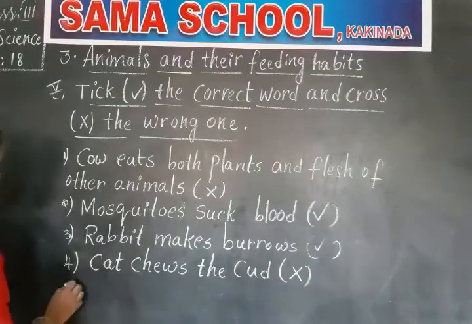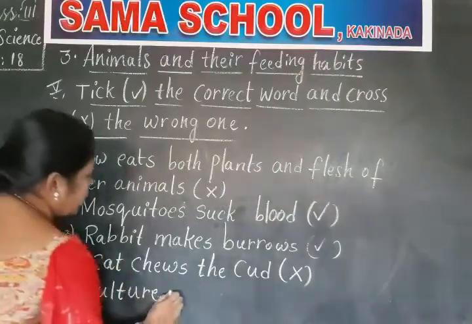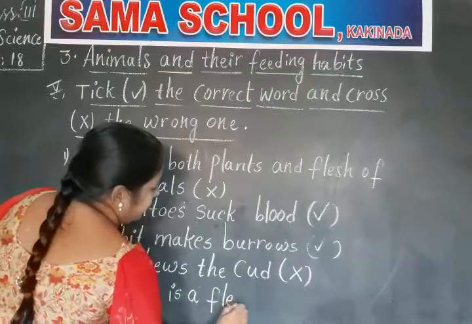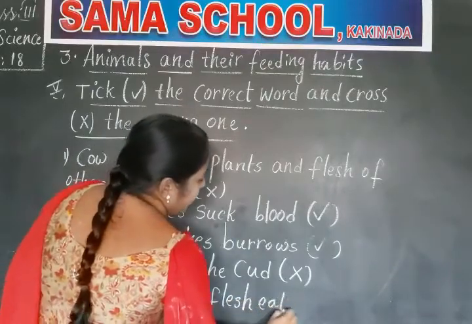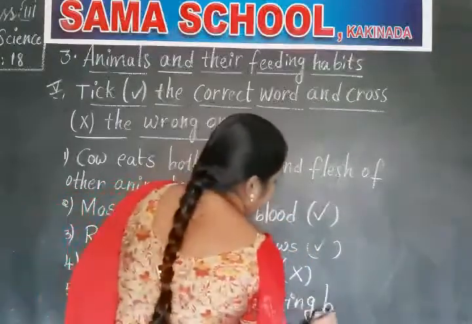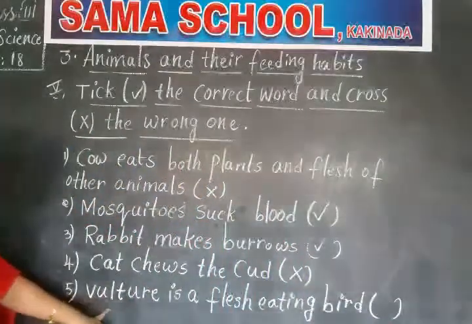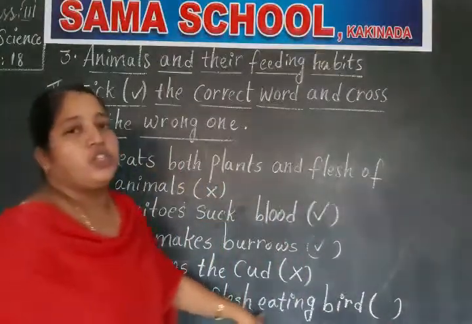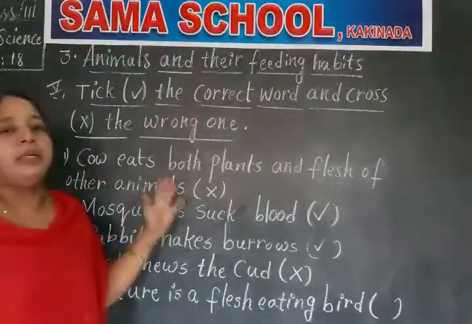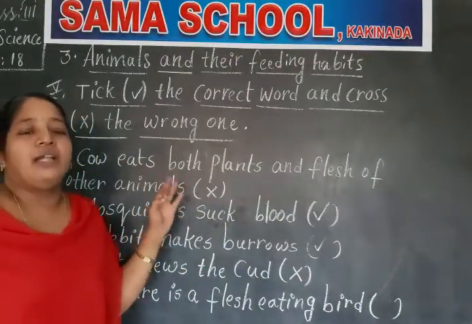Next, last one. Vulture is a flesh-eating bird. Flesh-eating bird. Clear, children? See the question. Vulture is a flesh-eating bird. First of all, what are flesh-eating animals or flesh-eating birds? The animals or birds which can eat the flesh of other animals.